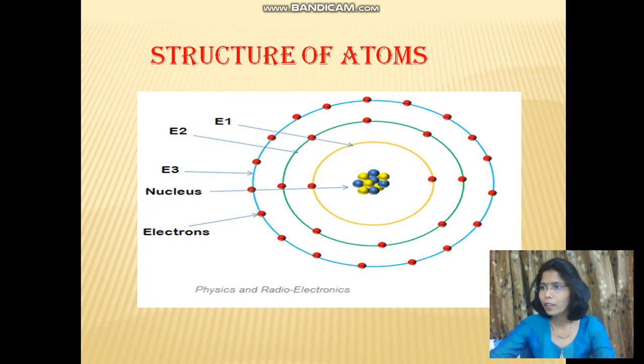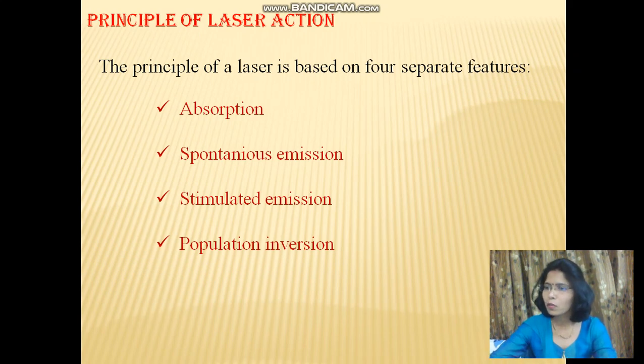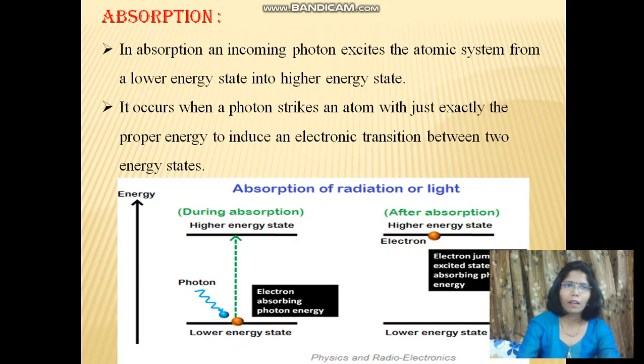In lasers, the way light or photons interact with the atoms plays an important role in its operation. The photons interact in three ways with the atoms. First is absorption of radiation, second is spontaneous emission, third is stimulated emission, and the fourth one is population inversion. So first of all, we will study what is meant by the absorption of radiation or light. The process of absorbing energy from the photons is called absorption of radiation.